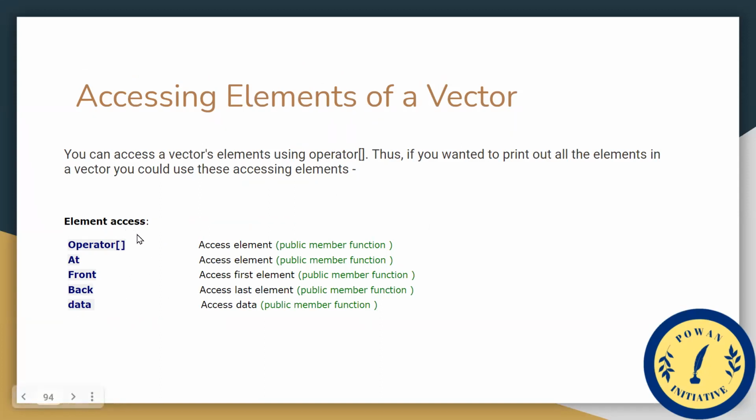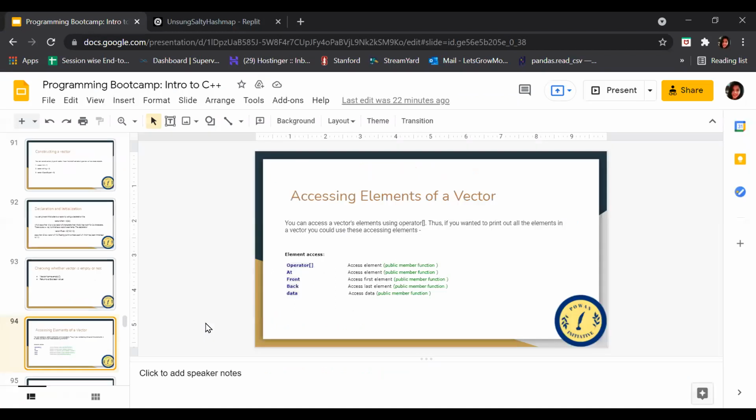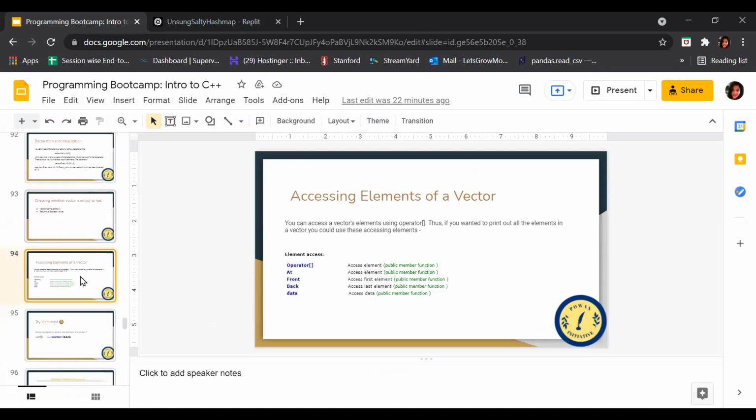The accessing elements here are operator[], at, front, back, and data. These are used to access the elements. The operator[] is used to access an element. The at function is also used to access elements. Front is used to access the first element. Back is used to access the last element, and data is used to access the data. Okay, let's go to the hands-on part so you can get a better understanding of this.